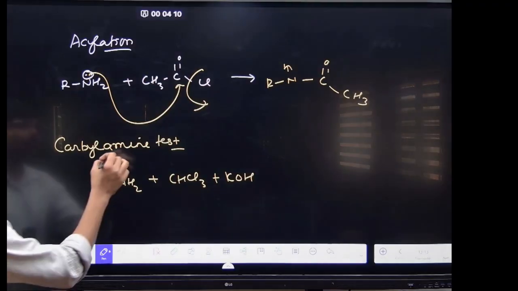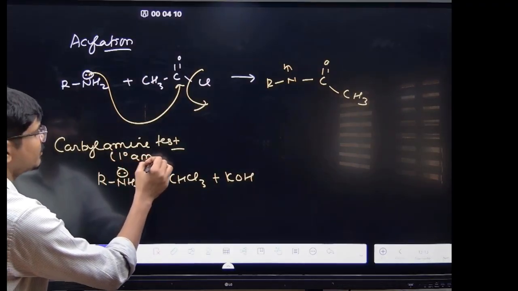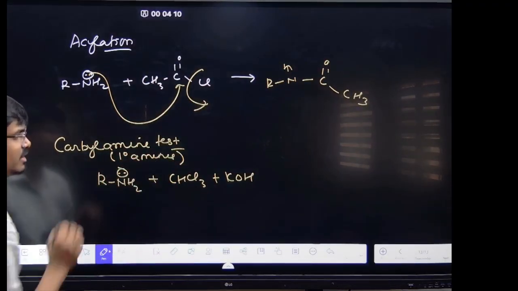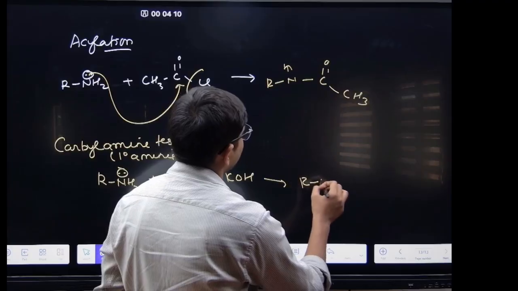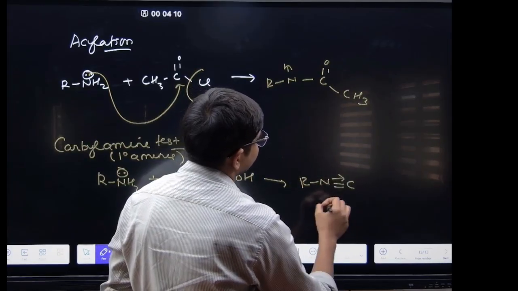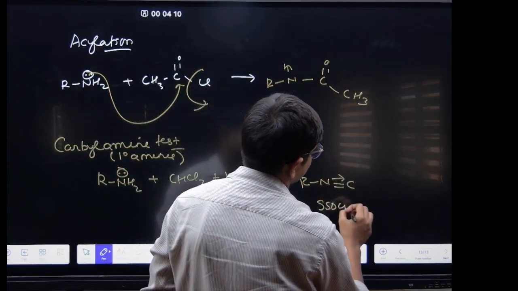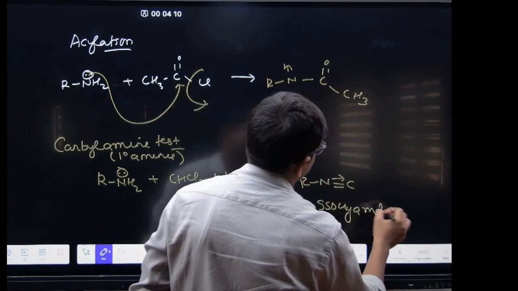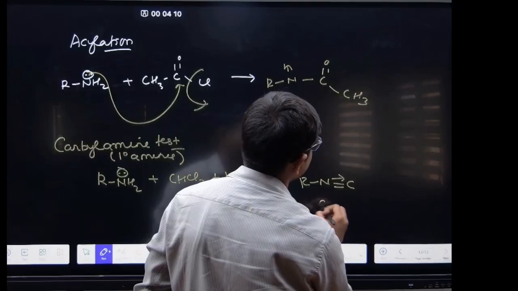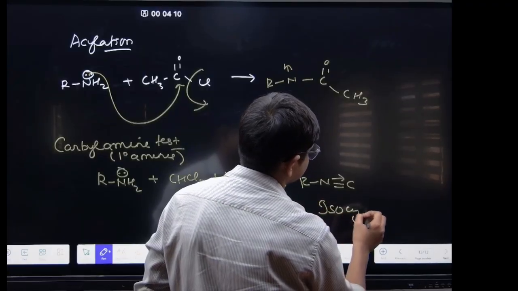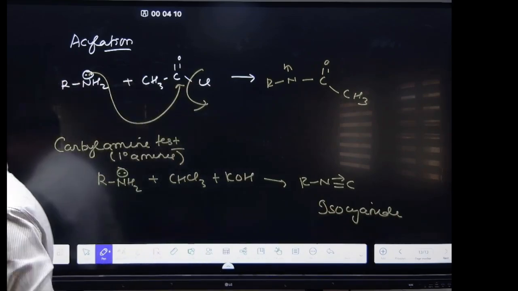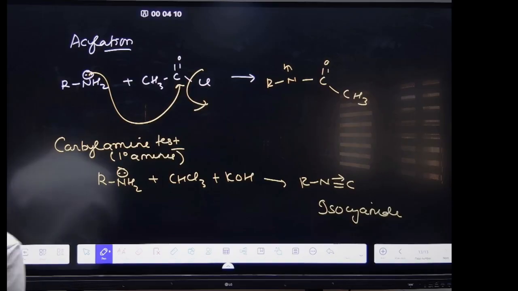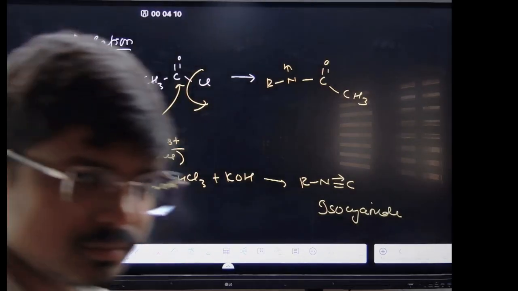This is a test only for 1 degree amines. It will form RNC, isocyanide. Write it down. Isocyanide will be formed.